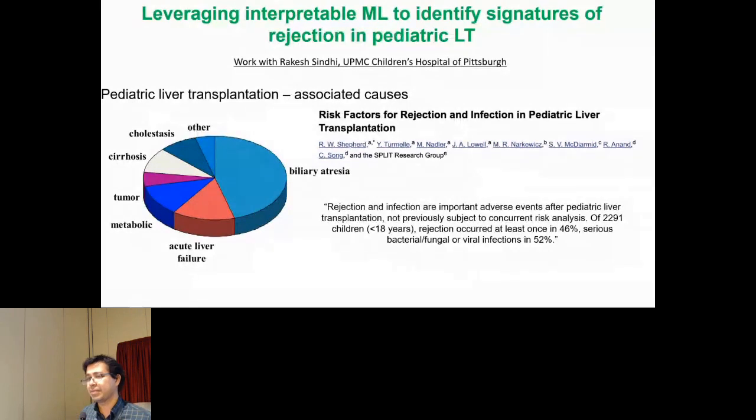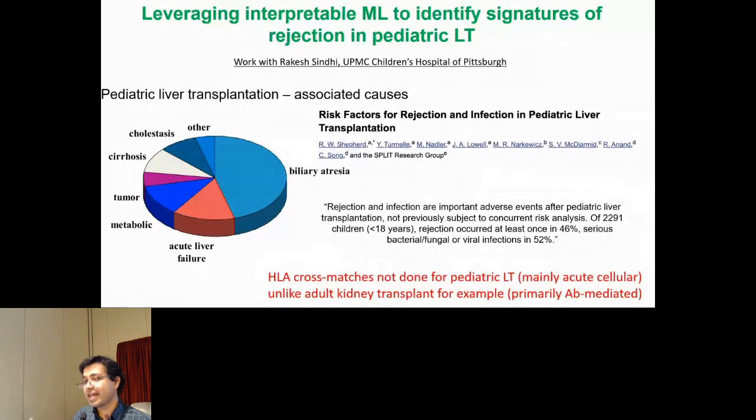So a lot of people come and tell me, why do you need all of these markers? Can't you just do HLA cross matches? Well, HLA cross matches work in, for example, kidney transplant in adults, which is primarily antibody mediated. But this is acute cellular rejection in a pediatric population where there is no HLA cross matching done. There are no biomarkers, blood-based, that we have. The key point here is we are trying to use blood-based biomarkers.